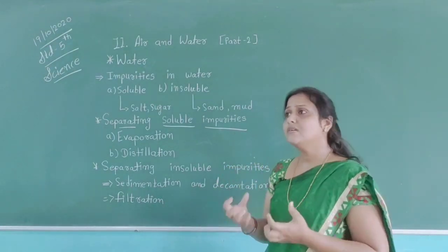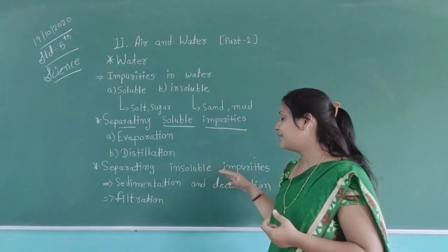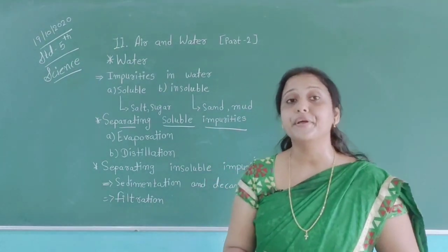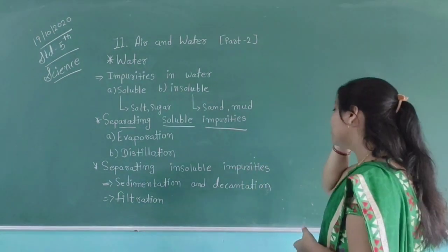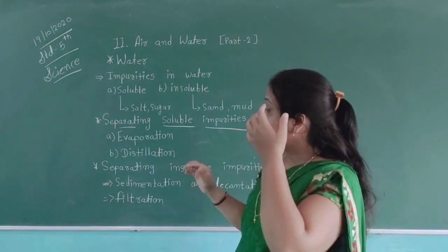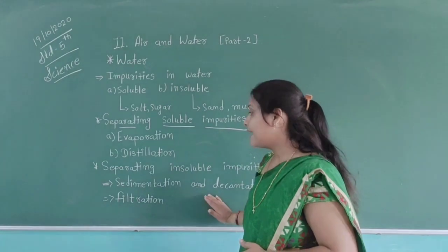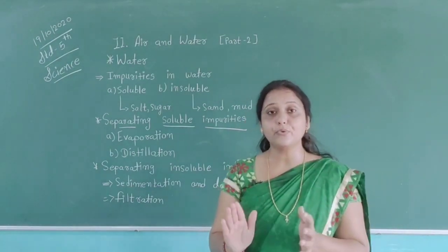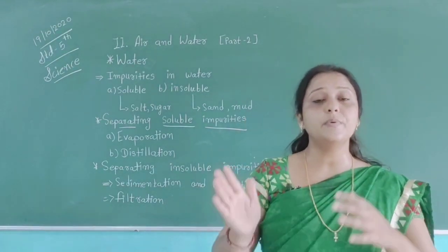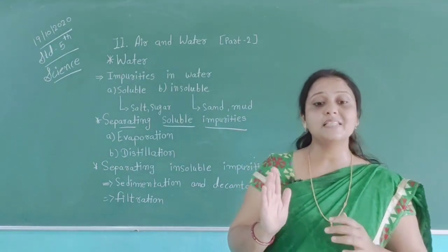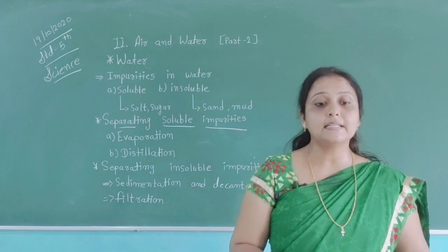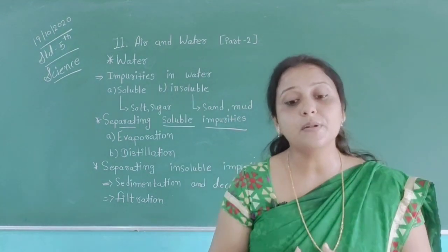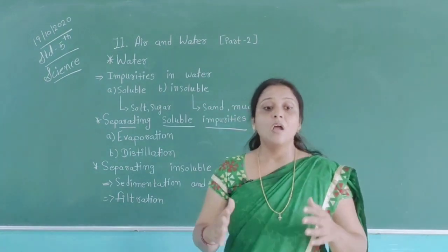But insoluble impurities which are heavier than water settle downside of the water, and in sedimentation and decantation the same process goes on. Insoluble impurities in water can be separated by methods like sedimentation and decantation. These methods together are suitable for purifying water.